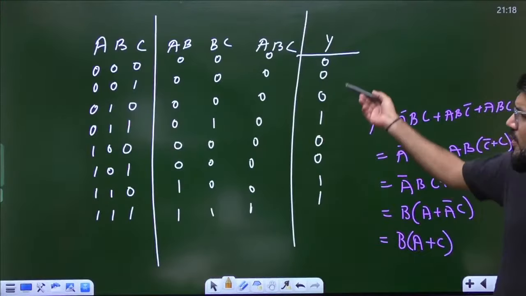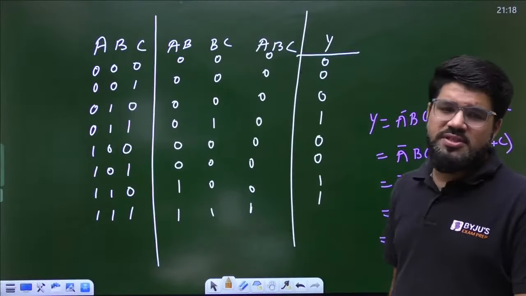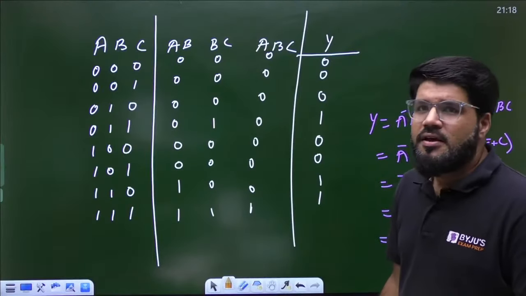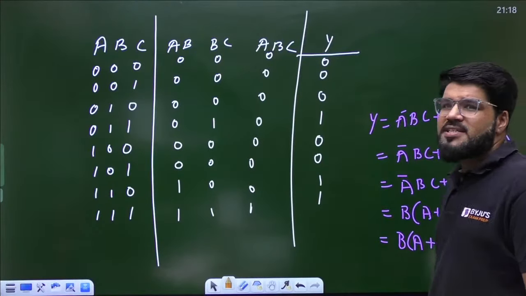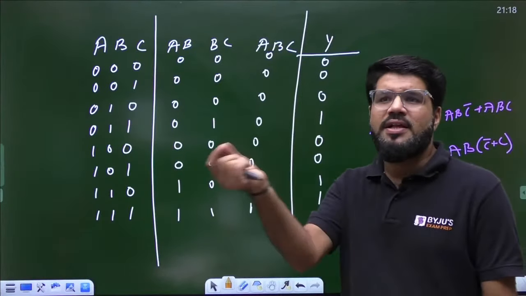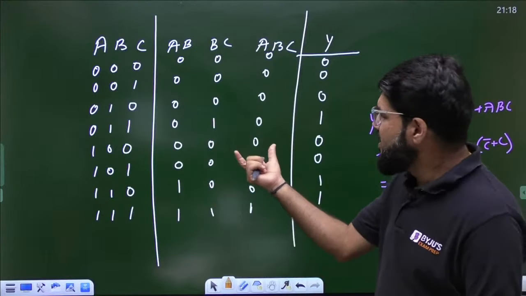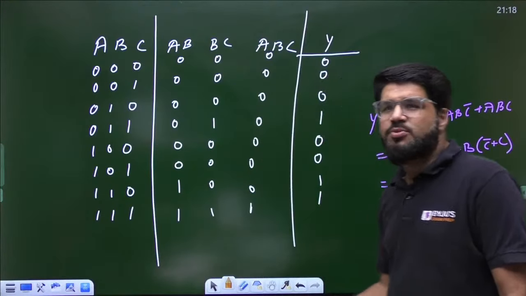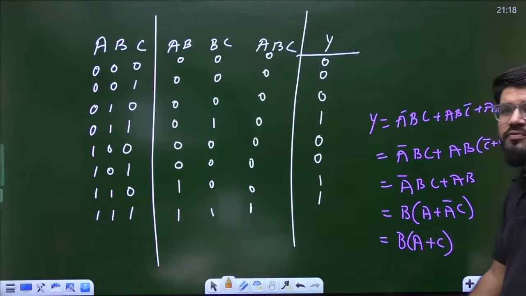But if you are quick in binary bits, this is simpler and more convenient. Because multiplication in binary, we know, if any bit is 0, the answer will be 0. If both the bits are 1, then only the product is 1. That's what I have done, very simply. So it doesn't take much time.